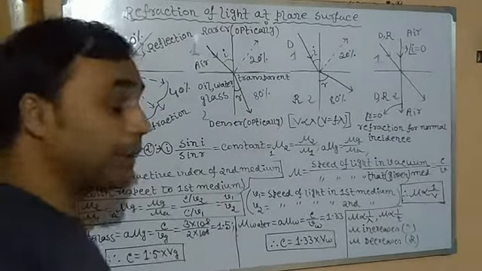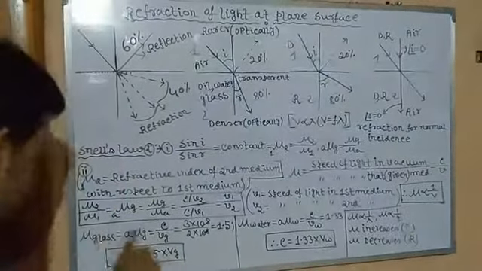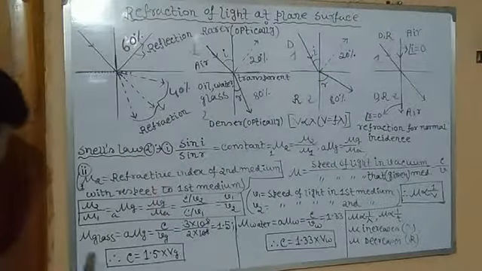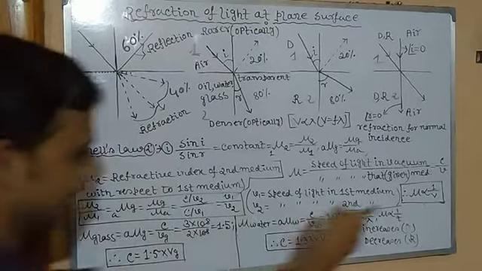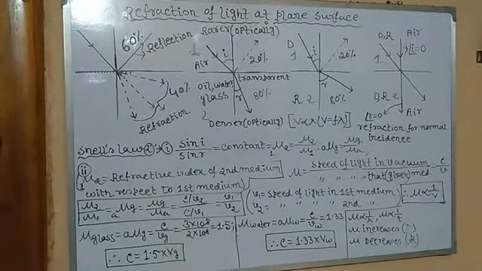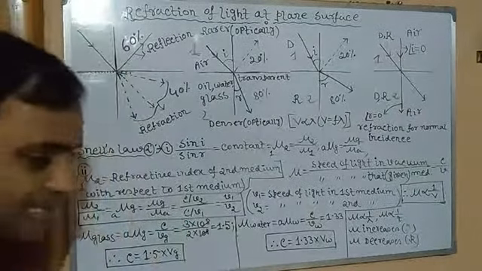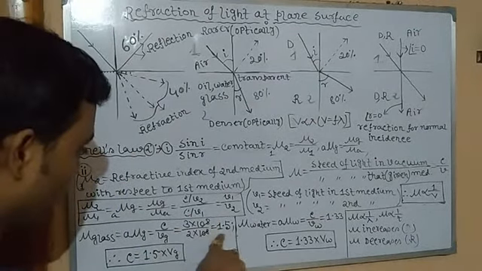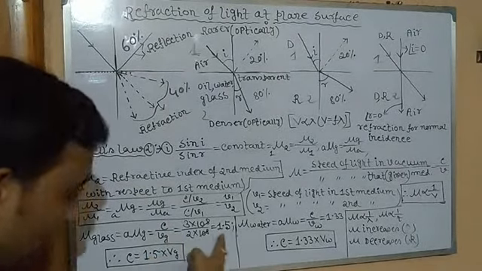during mentioning the refractive index, it indicates something. So what does it indicate? We can see from this example. Let's say mu glass is equal to c by vg, very clear. Mu glass, as I said, c is the velocity of light in vacuum and vg. We all know that the velocity of light in vacuum is 3 into 10 to the power 8 meter per second, whereas velocity of light in glass is 2 into 10 to the power 8. Calculating, we got 1.5. So clearly from this we can see c by vg equals 1.5.